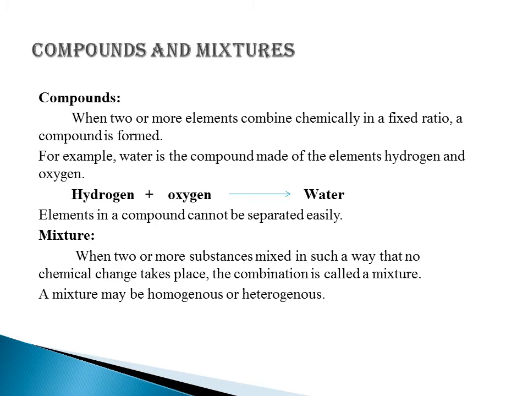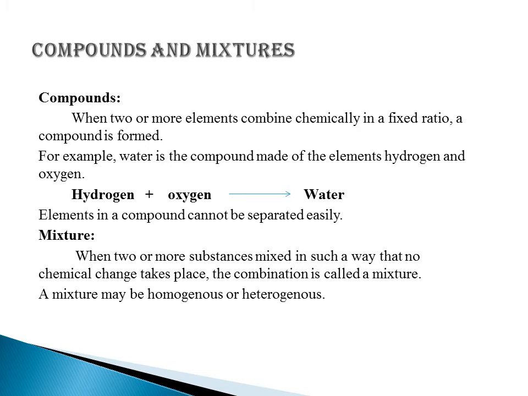And in a mixture, when two or more substances are mixed in such a way that no chemical change takes place, the combination is called a mixture. So in a mixture, the substances mixed in each other are not chemically converted into a different substance. There is no chemical reaction in a mixture. There are two types of mixture, homogeneous or heterogeneous.